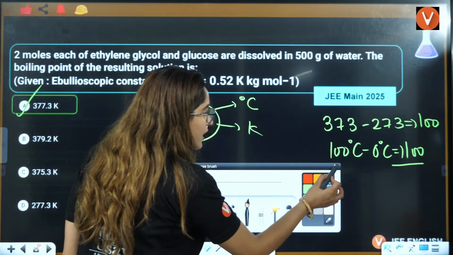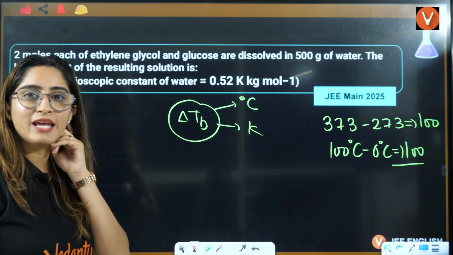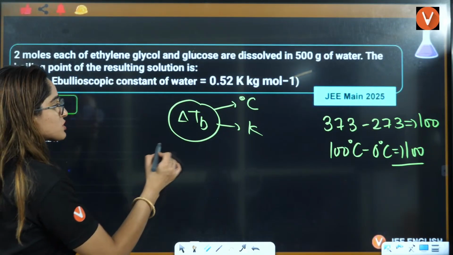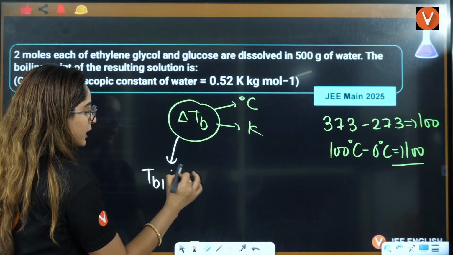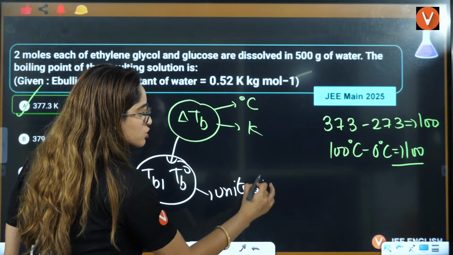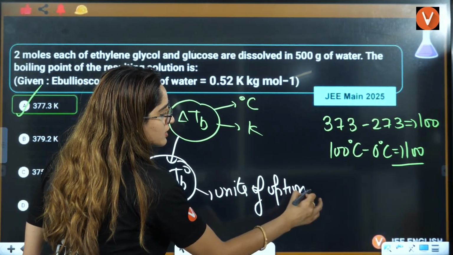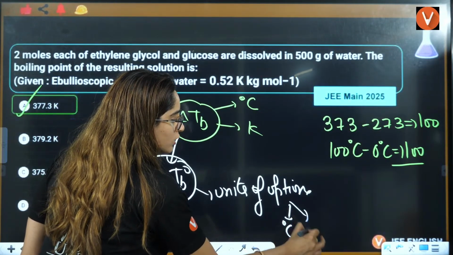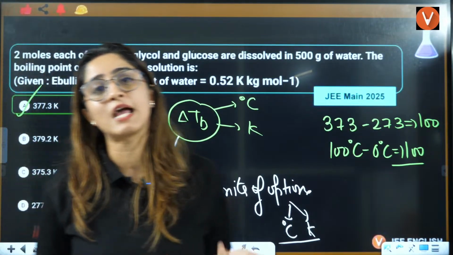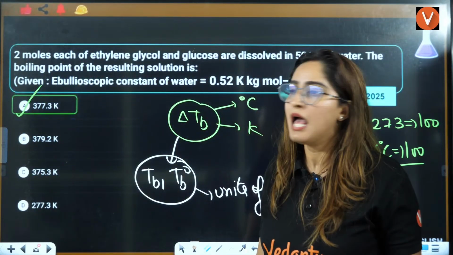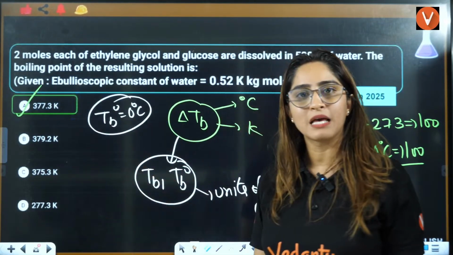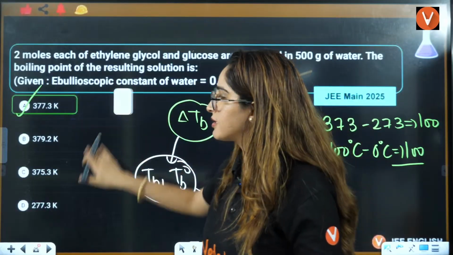But if you are answering TB or TB naught, you also have to see the units of the options, whether the units are in degrees Celsius or in Kelvin. If they have given me units in degrees Celsius, I would have answered this in degrees Celsius only. Then I would have taken TB naught equal to 0 degrees Celsius. So according to that, I would have answered it.